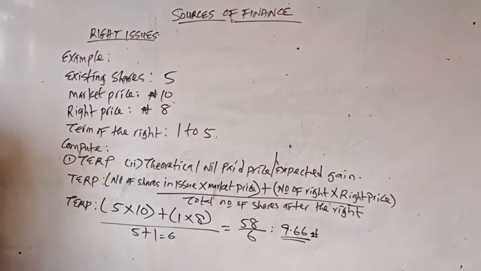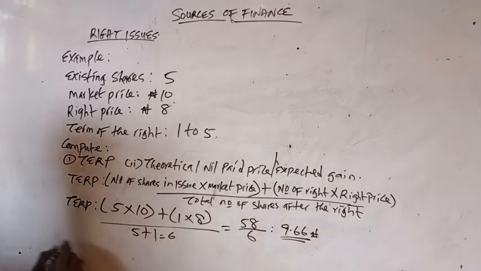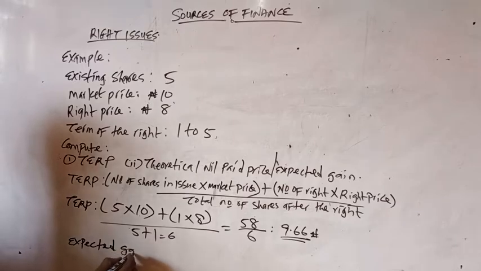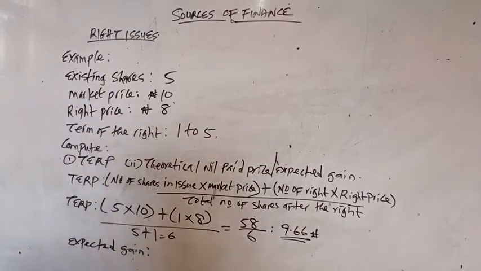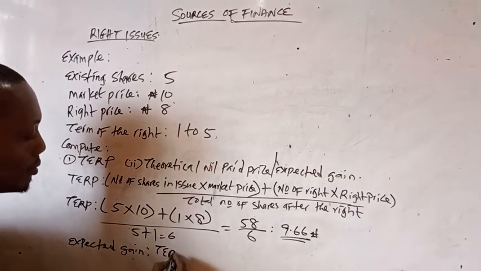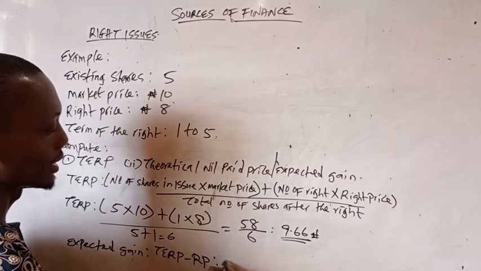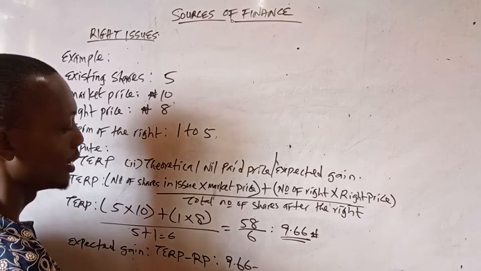So let's now go ahead. Now say calculate the expected gain. The formula I gave you for the expected gain, I said, is the TERP minus the right price. So what is our TERP now? 9.66 minus the right price.